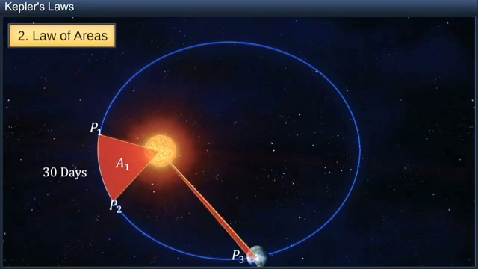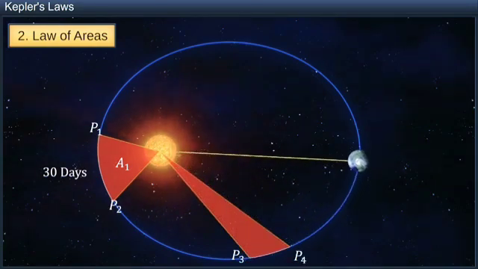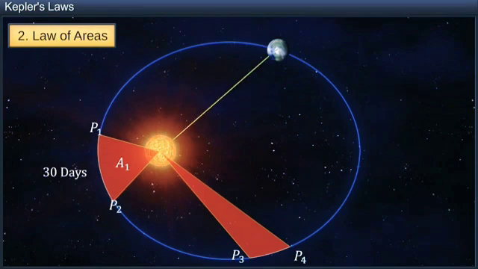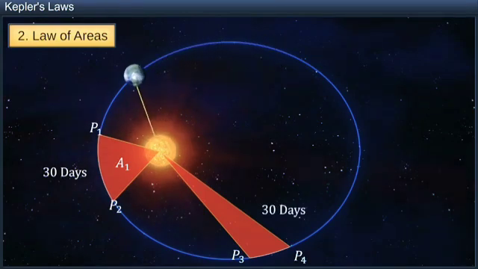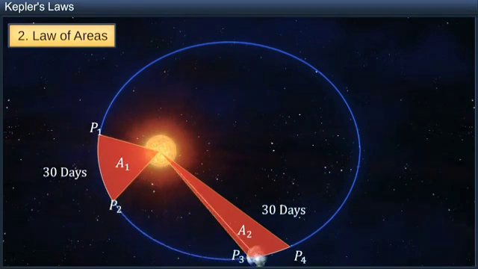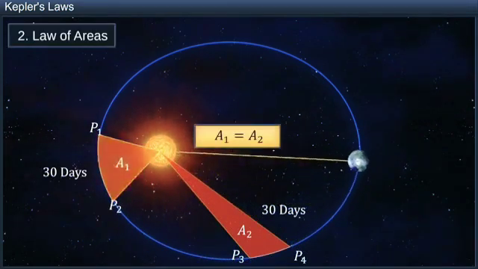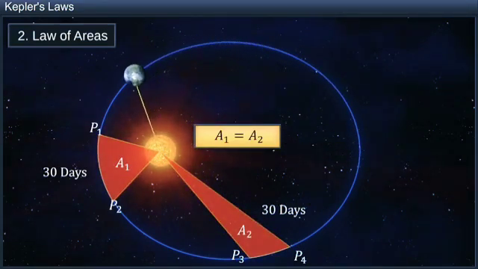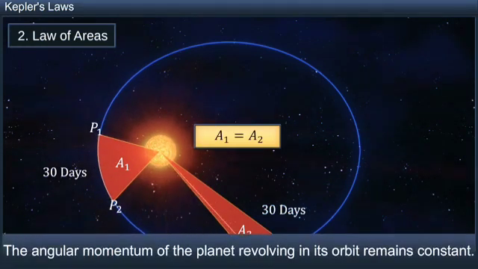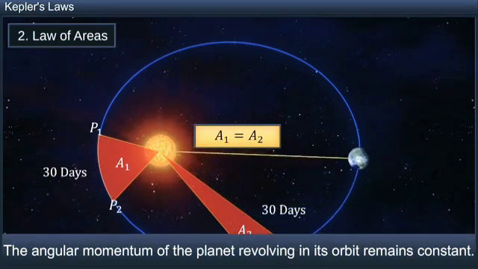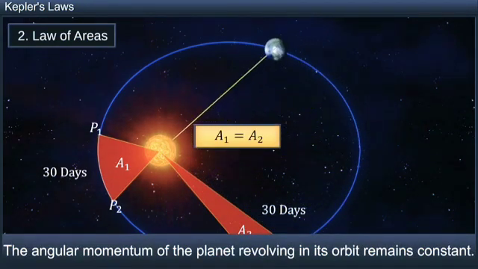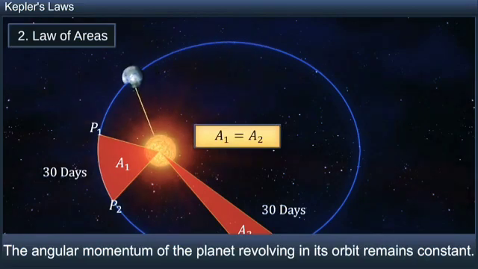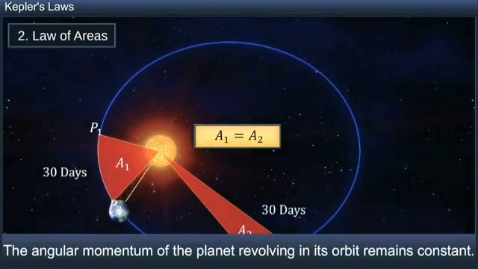Similarly, let P3 and P4 represent 2 positions of the Earth during its revolution for a 30-day duration, represented by A2. According to Kepler's second law of planetary motion, area A1 equals area A2. The concept of Kepler's second law can be understood by the fact that the angular momentum of the planet revolving in its orbit remains constant. This is because it is under the influence of a central force.